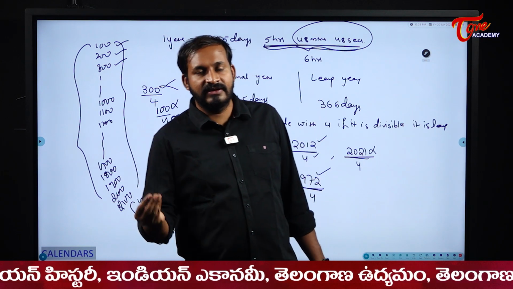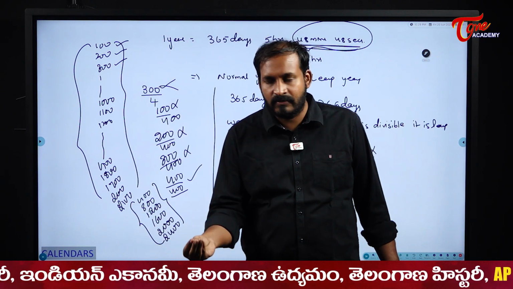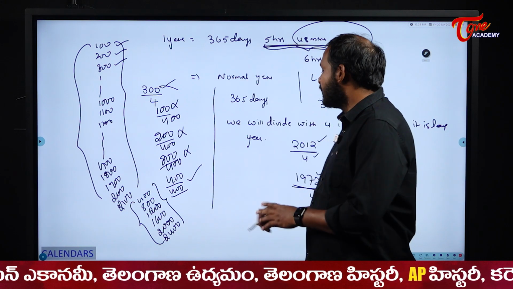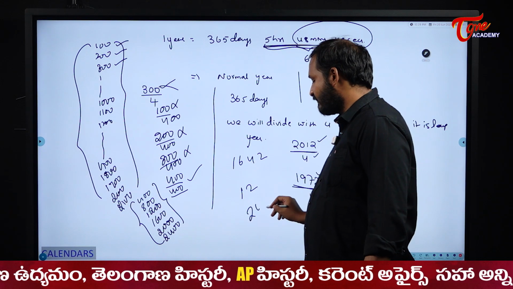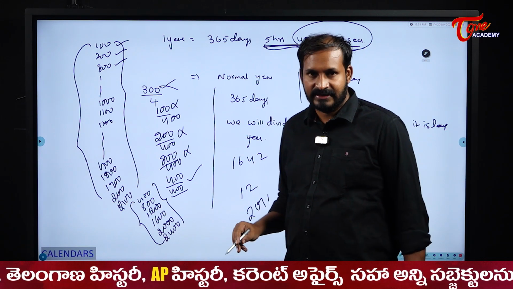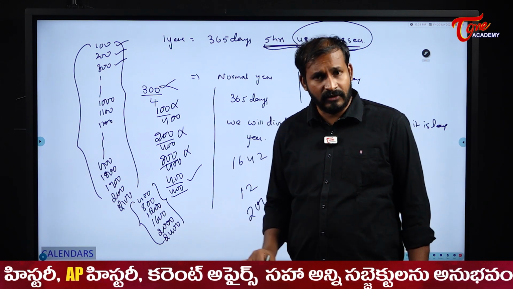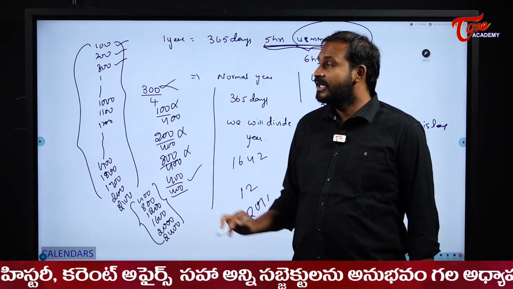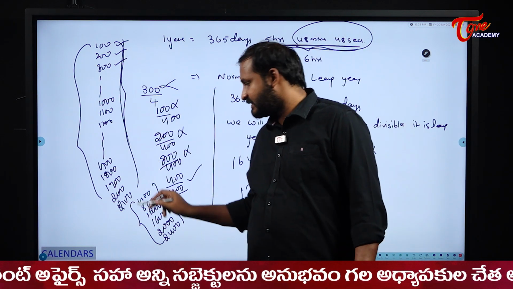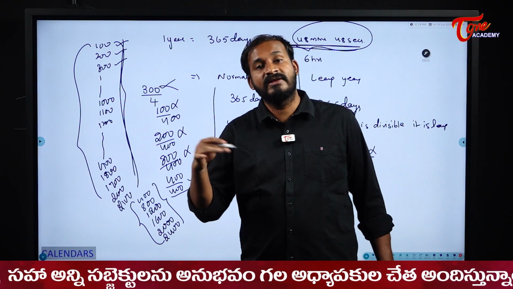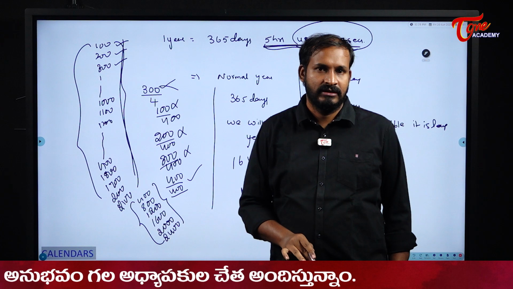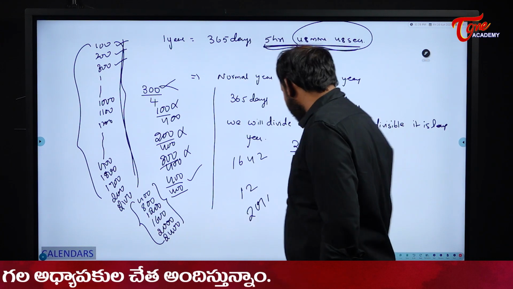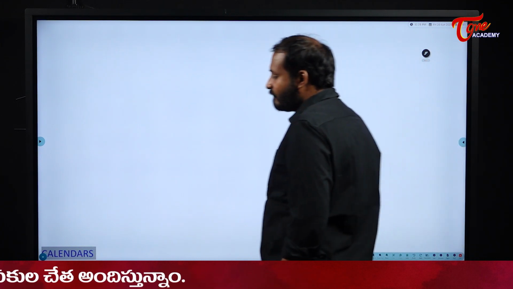How will you check whether the given year is a leap year or not? If it is a normal year, like 1642, 1628, 2012, 2011, these are all called normal years. We will divide them with 4 and then decide whether they are leap years or not. In case of centuries, we will divide them with 400 and then we will decide whether they are leap years or not. Understood?